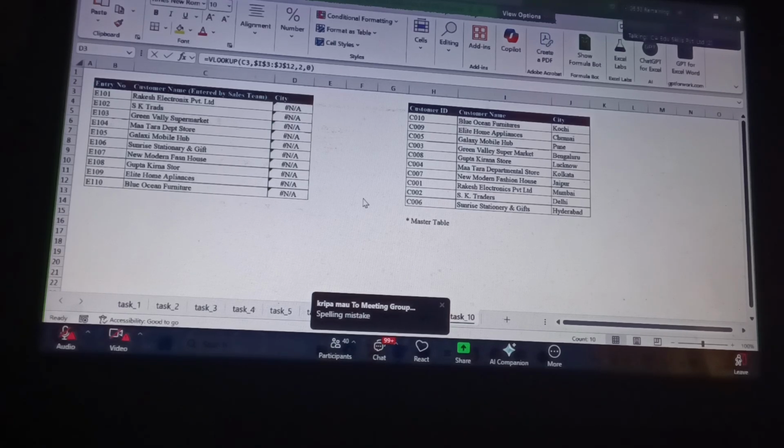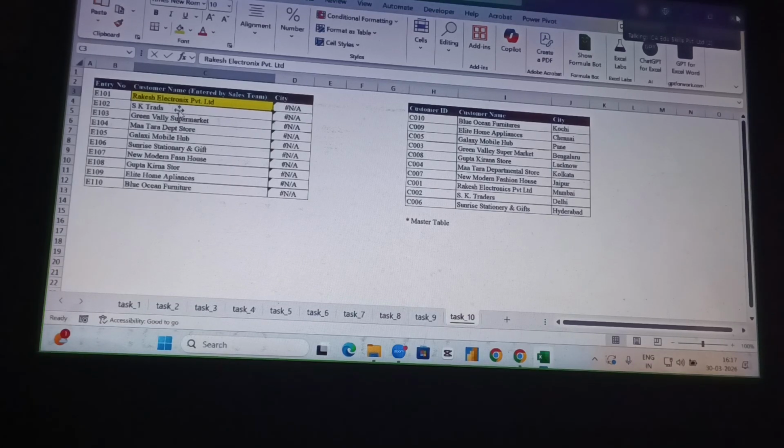So look at this. Here is the name Rakesh Electronics. Look at the spelling: it is Electronix Private Limited. The actual name is Rakesh Electronics Private Limited. So this is not a match. That is the problem. But have you heard about the Fuzzy lookup?